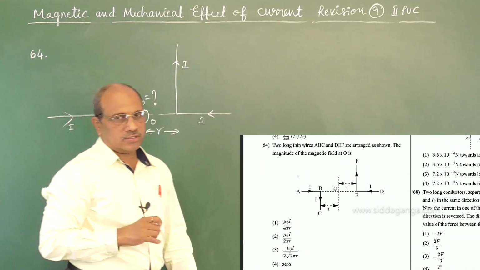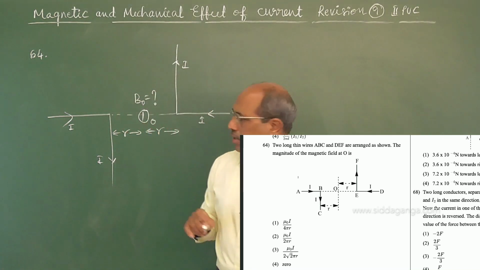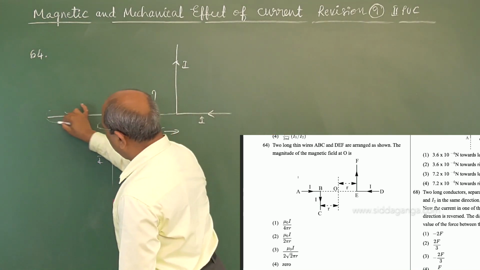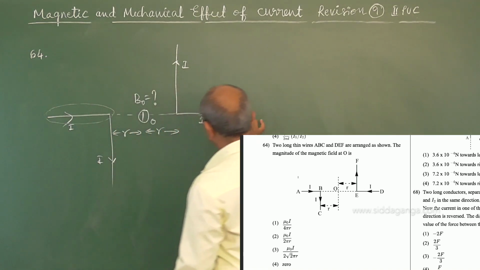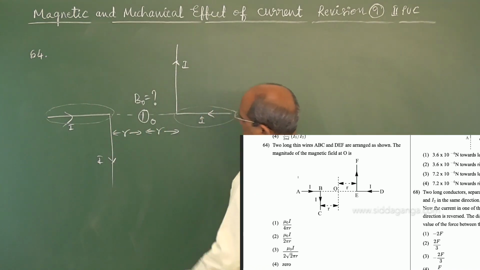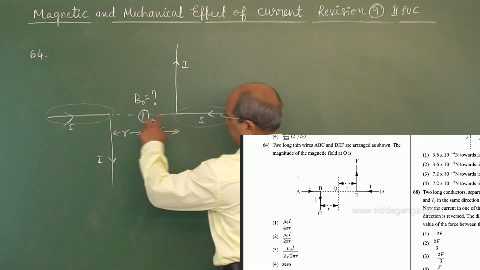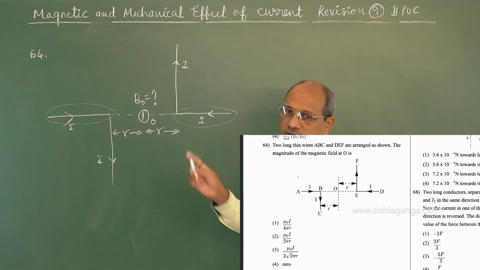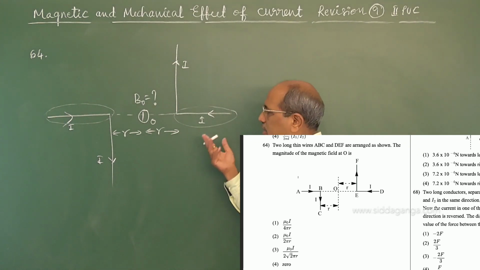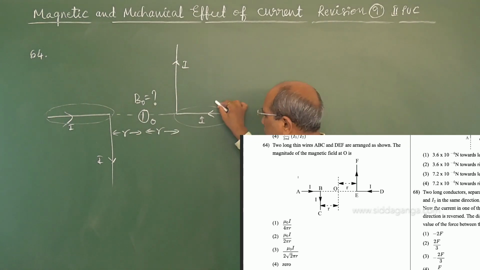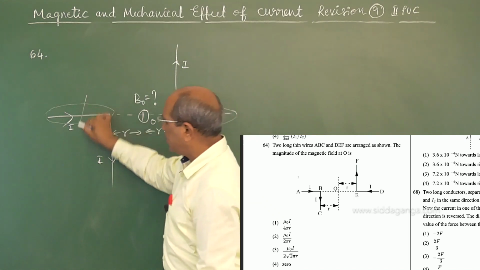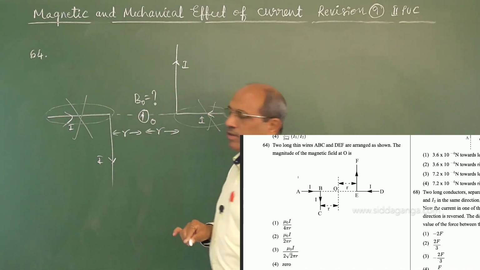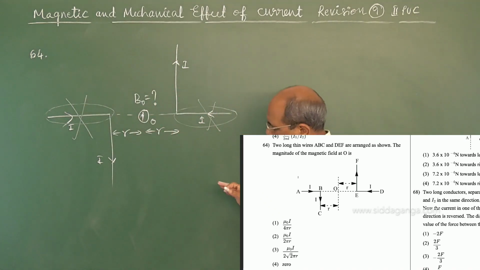So when you see this, the wires are in the L shape, but this part of the wire and this part of the wire, if you take the point O is in line. Magnetic field according to Biot and Savart law is proportional to sine theta. Theta is 0, so magnetic field is 0. These two parts cannot give magnetic field at this point. Therefore, those two parts are deleted.